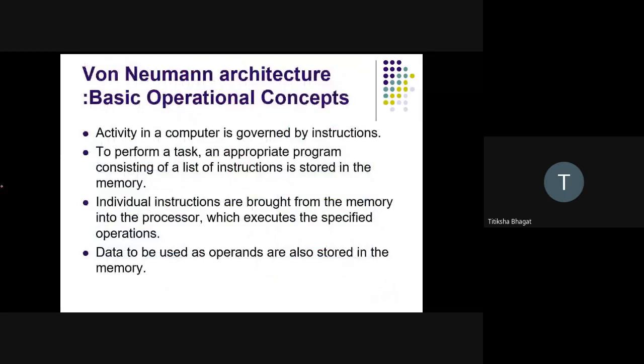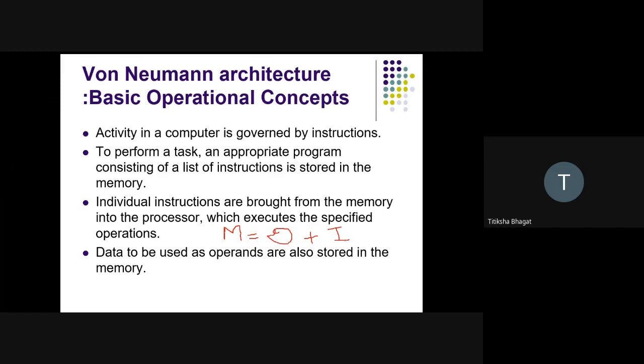Next we will see what the von Neumann architecture is. Suppose I'm assembling a computer, assembling the devices. Von Neumann architecture says that memory is responsible for storing the data as well as the instructions.